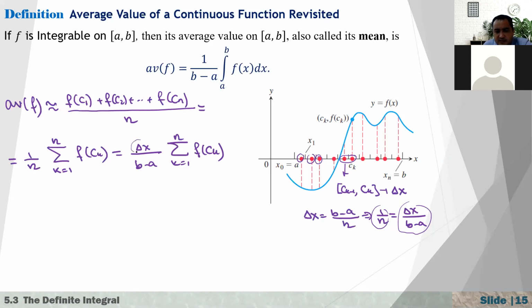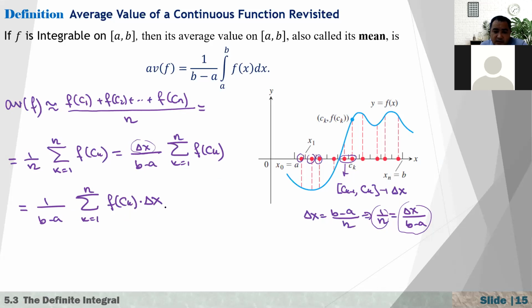Now delta x is a constant number, so I can bring it inside the sigma. Then here we have 1 over b minus a, times sigma k equals 1 to n of f of c sub k times delta x.